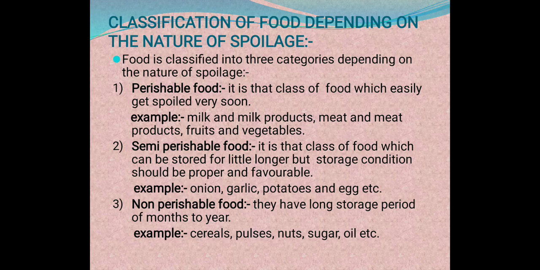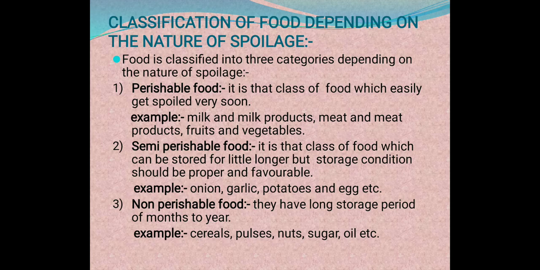Okay. So first we will see the classification of food depending on the nature of spoilage. So food is classified into three categories depending on the nature of spoilage. First is perishable food, second is semi-perishable food, and third is non-perishable food. Okay. So first is perishable food. It is that class of food which easily gets spoiled very soon.